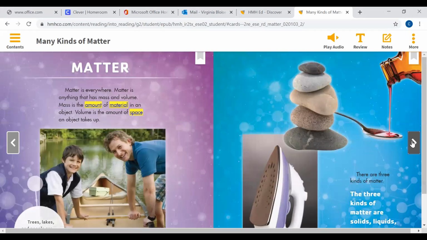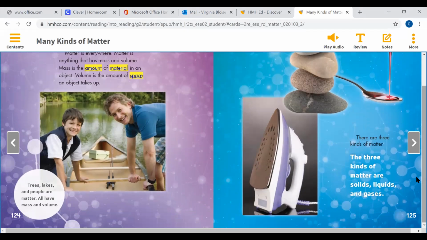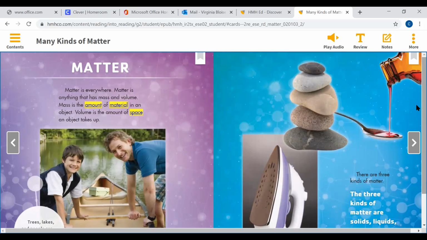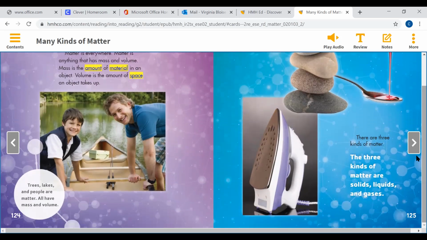It's thinking. There we go. Matter. Matter is everywhere. Matter is anything that has mass and volume. Mass is the amount of material in an object. Volume is the amount of space the object takes up. Trees, lakes, and people are matter. All have mass and volume. There are three kinds of matter. Solids, liquids, and gases.